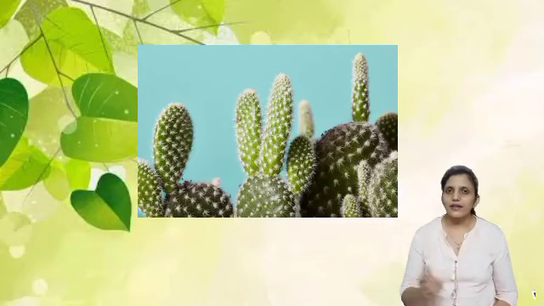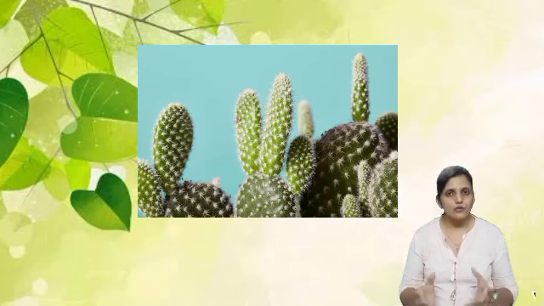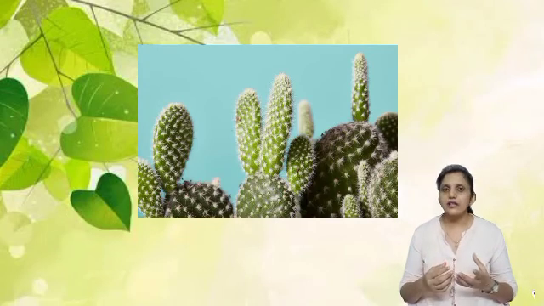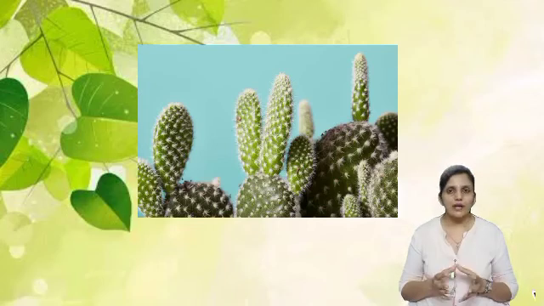So come, let us see about some unusual plants. Let us start with the cactus. Have you seen a cactus? Here the cactus doesn't have leaves. Okay, then also it prepares the food. Why? Because the cactus is a desert plant. So if so many leaves were there, then evaporation would happen, and things would go wrong. So this cactus is also an unusual plant, having spines on the body.